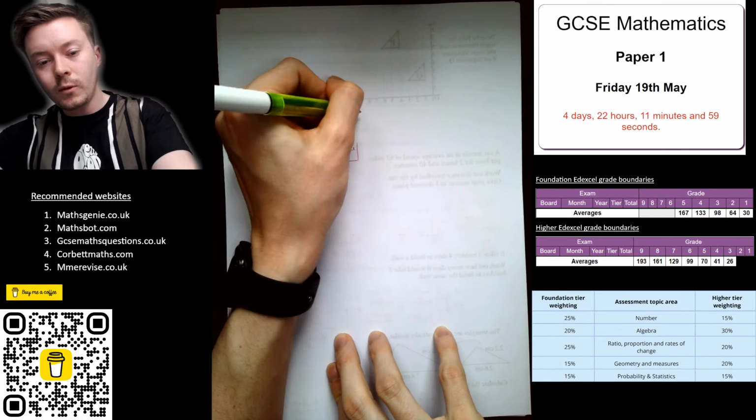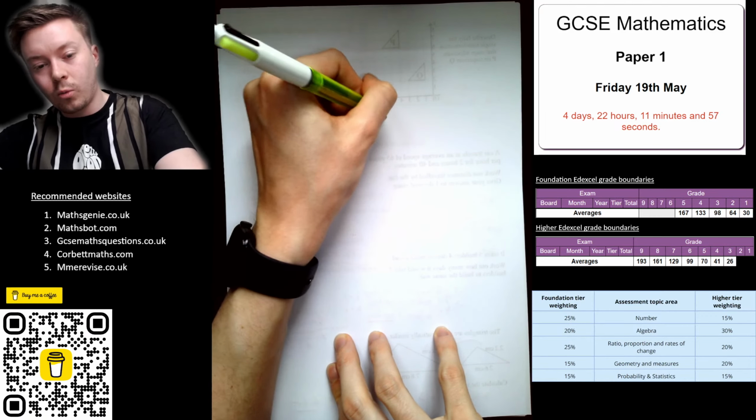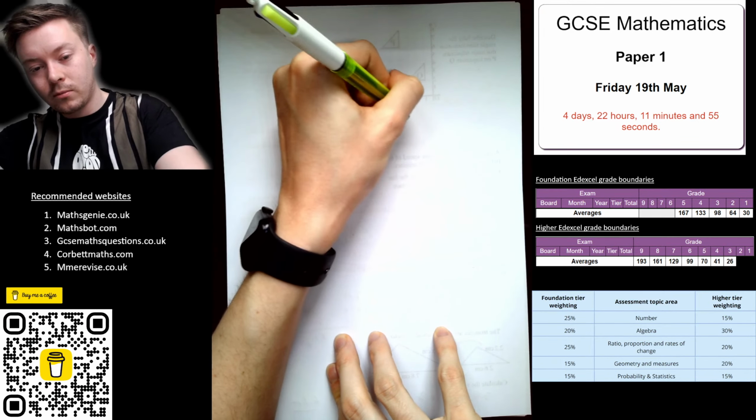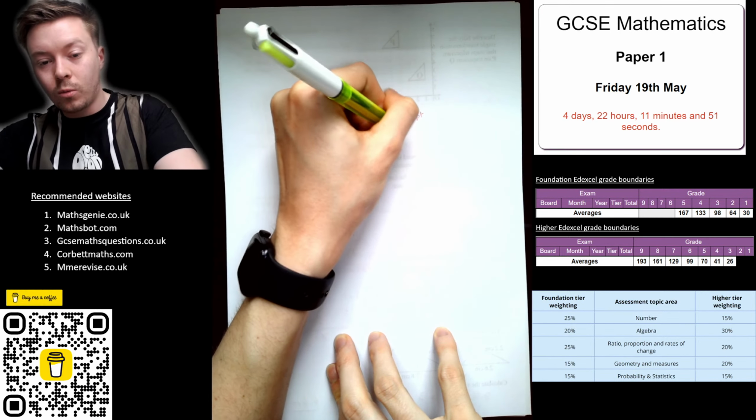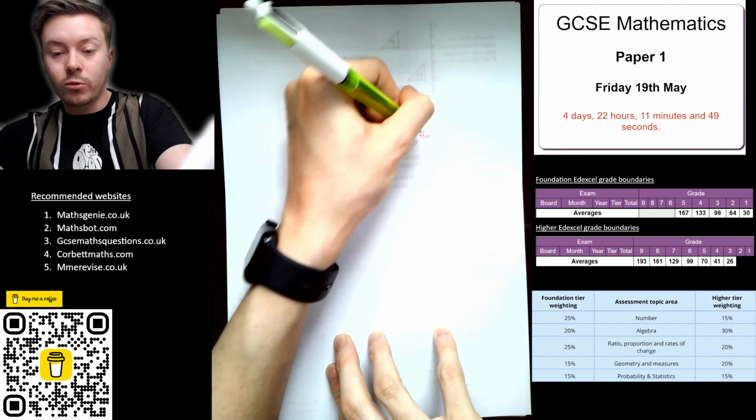Now c, that's the y-intercept. What does that mean? Well, that means where the line goes through your y-axis.